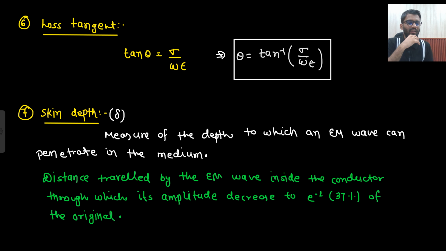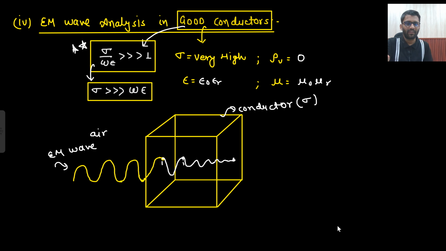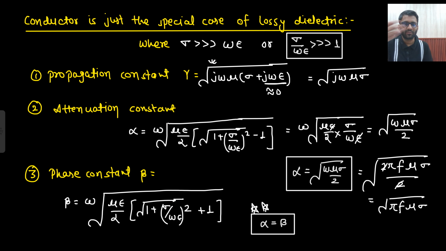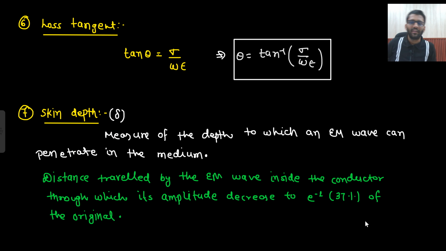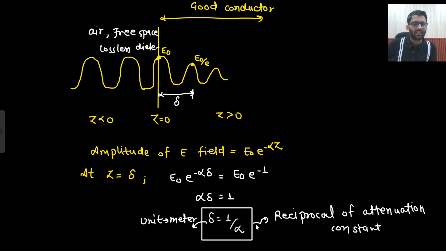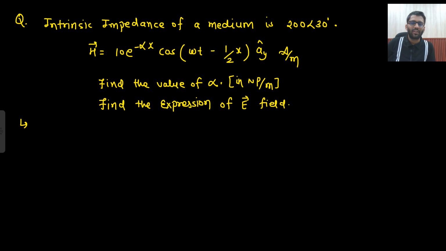So these are the things which we need to study about conductors. Let's start again revising it. Sigma upon omega epsilon is very much greater than 1, so sigma is very much greater than omega epsilon. If you want to remember the formula, alpha is equals to under root omega mu sigma by 2, and alpha is equals to beta. The eta expression you can easily write as under root j omega mu by sigma, with omega epsilon kept as 0. This is the magnitude and the angle is fixed, so E is leading H by 45 degrees. The loss tangent is the same. Skin depth is just the reciprocal of your attenuation constant. That's it.